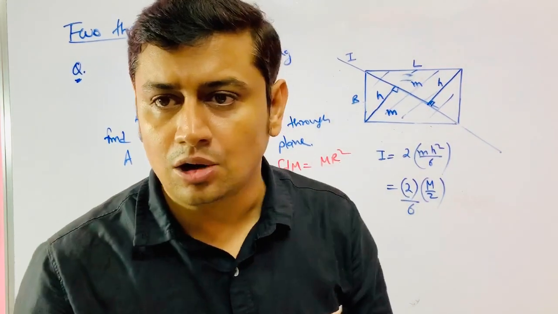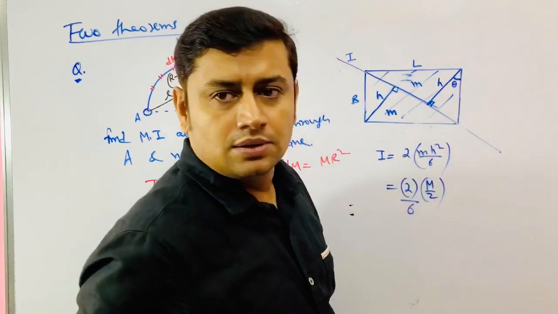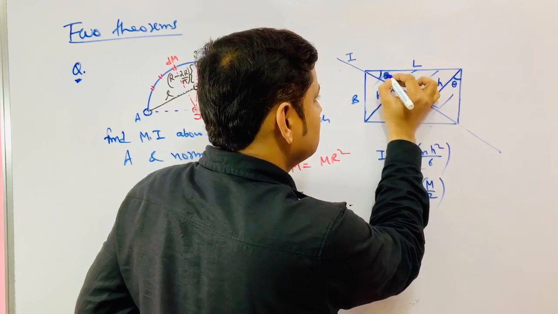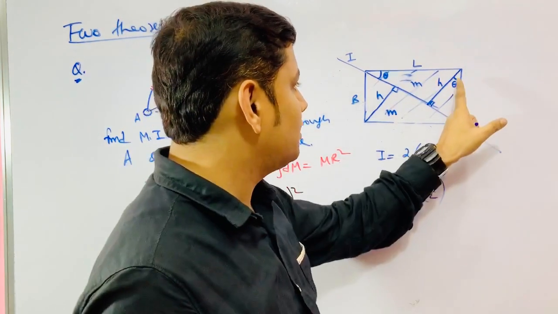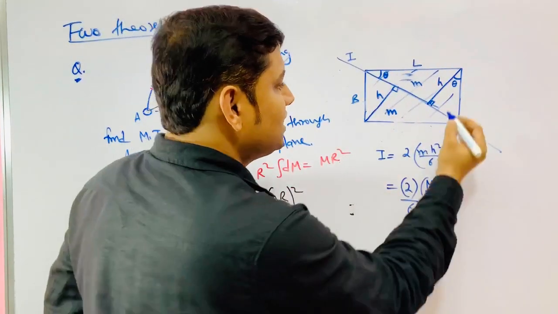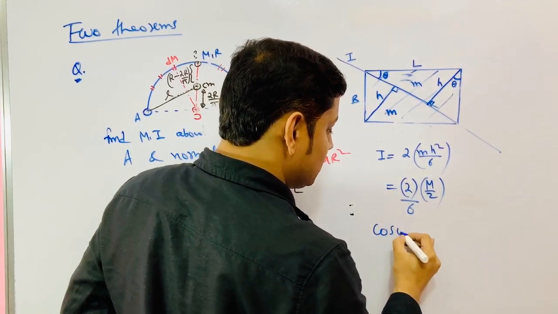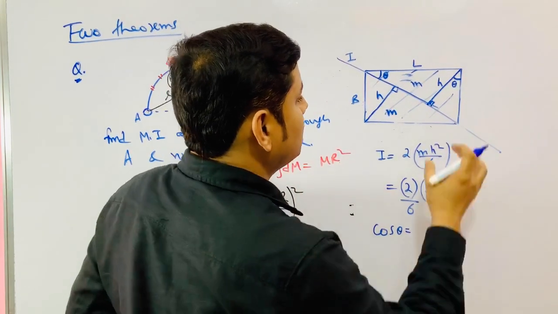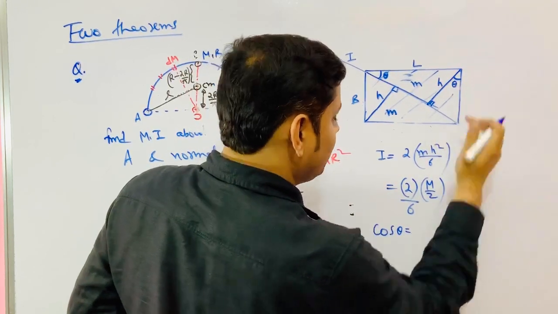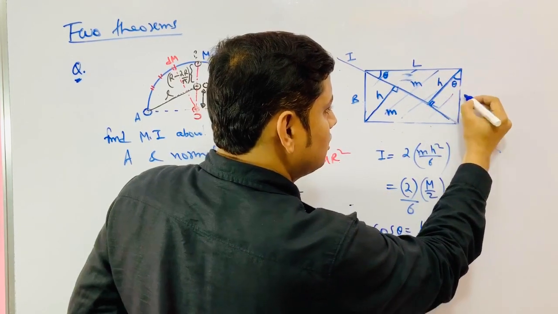What about h? How to get h? Suppose this angle is theta. This plus this is 90 and this plus this is also 90, this is theta. From this triangle I can get cos theta is equal to h by b.